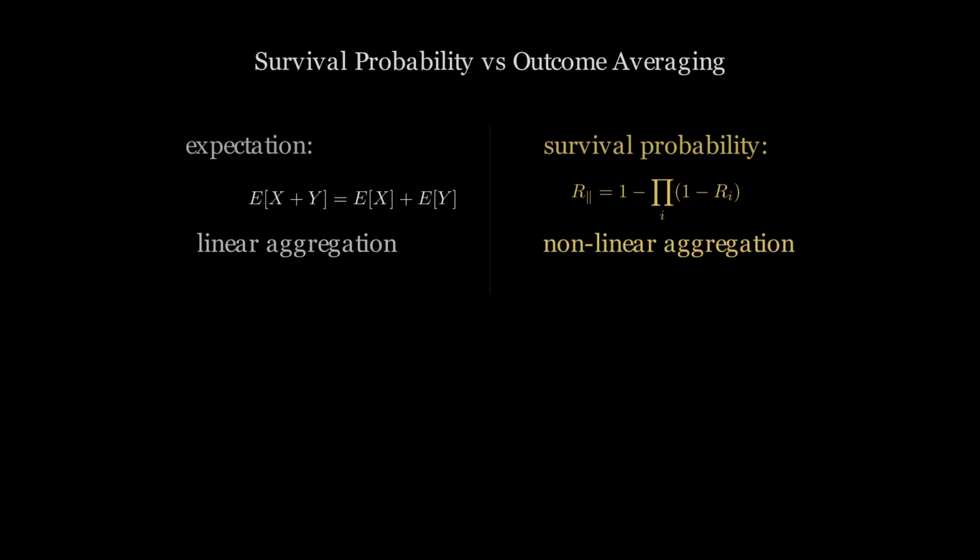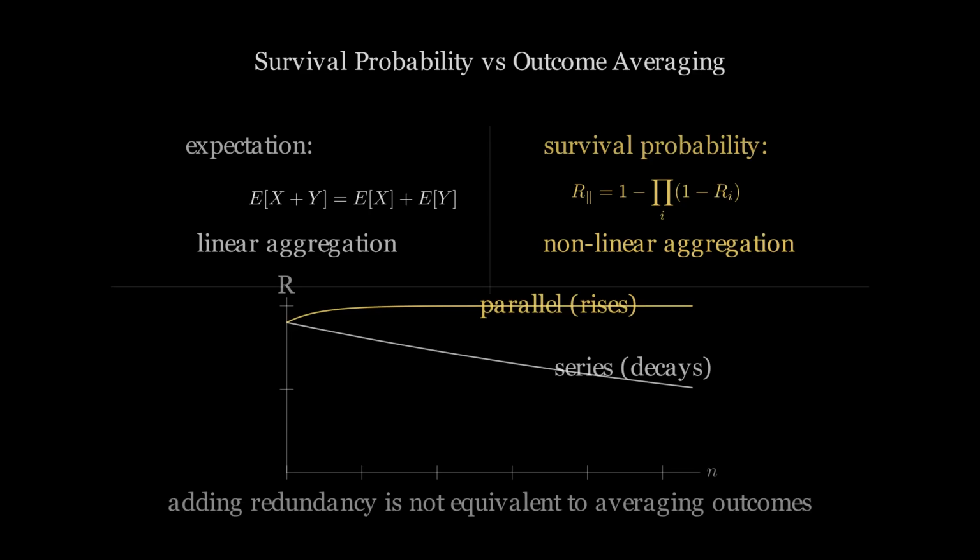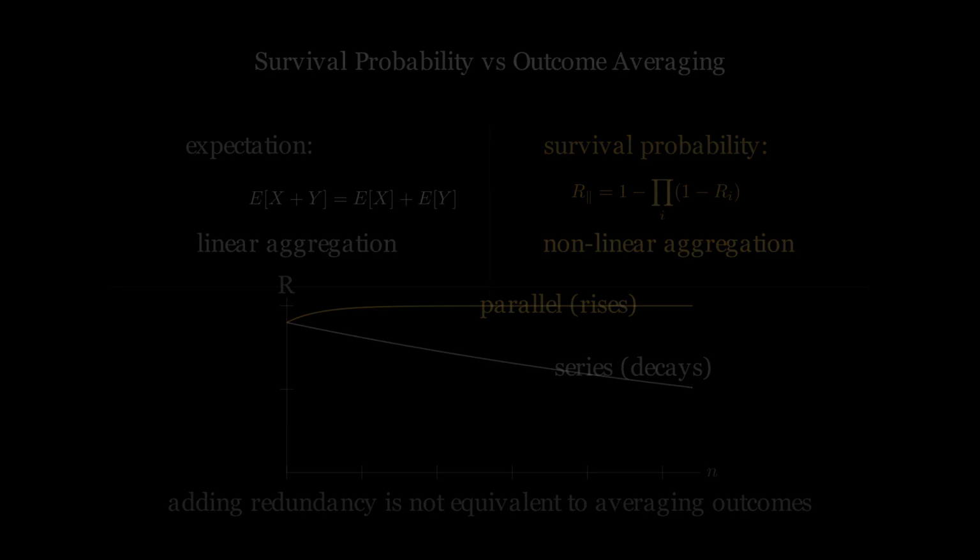Averaging outcomes across patients aggregates linearly. Patient survival probability aggregates nonlinearly. Adding redundant organ units increases patient survival faster than adding dependent organ functions in series decreases it. The two operations are not symmetric in their clinical effect.